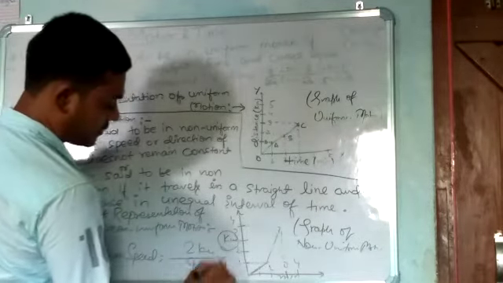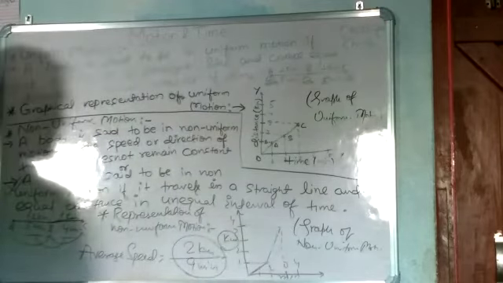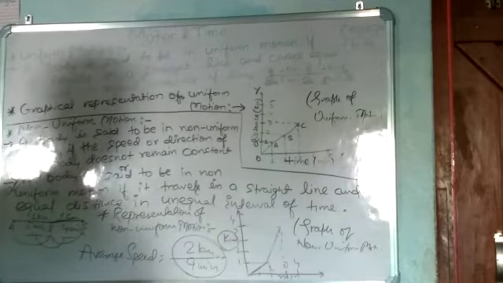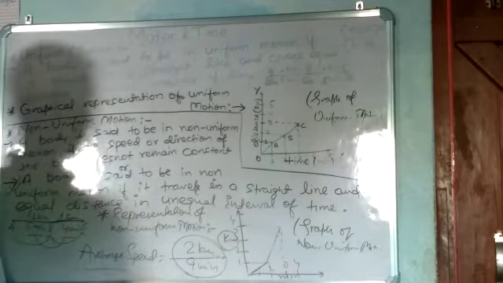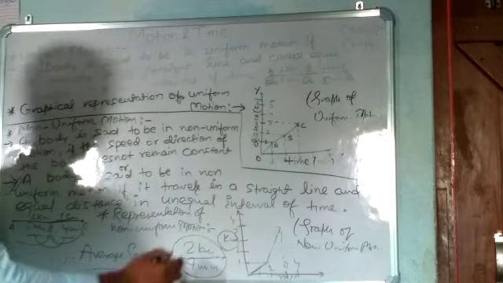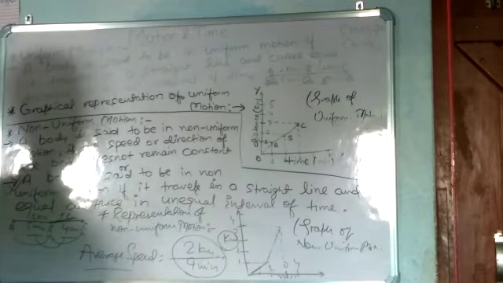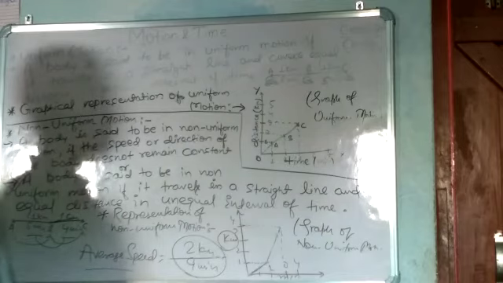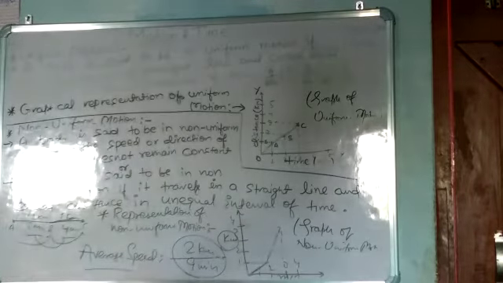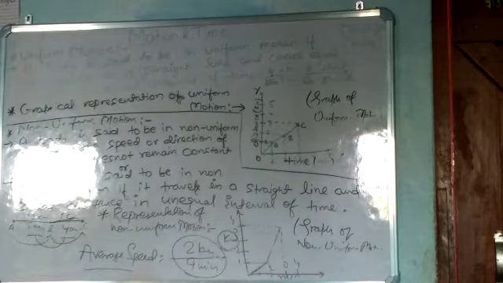So the average speed of the object is 2 kilometers upon 9 minutes, that is 2/9 kilometer per minute. So in this way you find the average speed: total distance covered divided by total time.